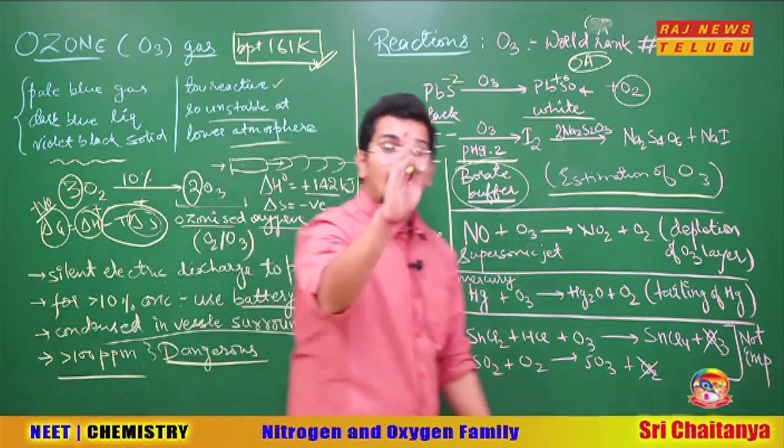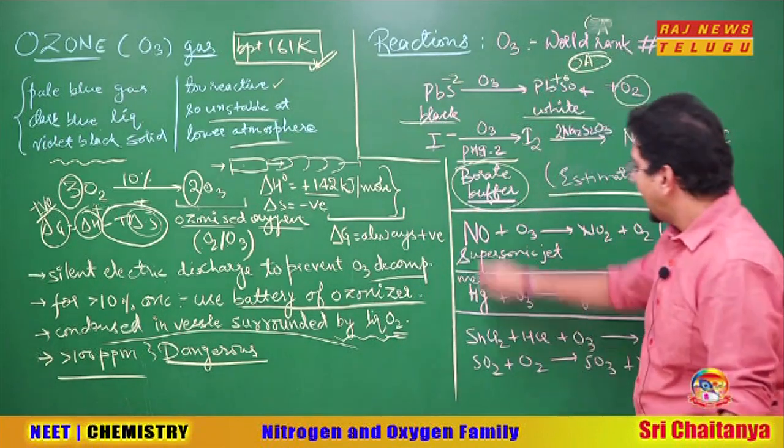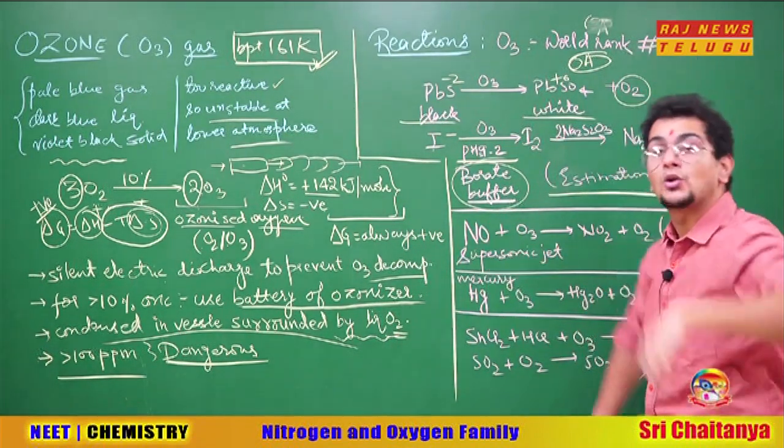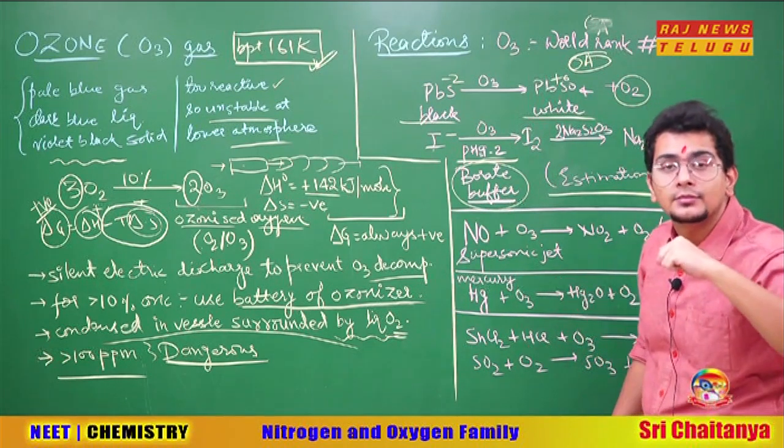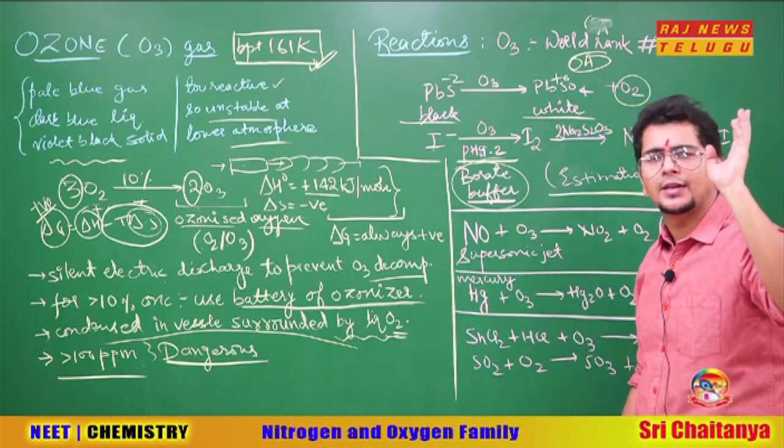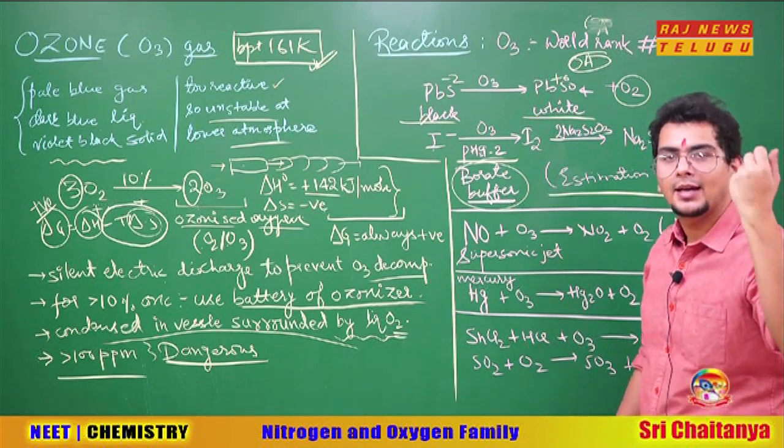Going ahead, NO. Where is NO formed? NO is formed when N2 and O2 react at around 2000 Kelvin. So from where will that much energy come? That energy can come from lightning. N2 plus O2 at 2000 Kelvin; the 2000 Kelvin heat can come from lightning.